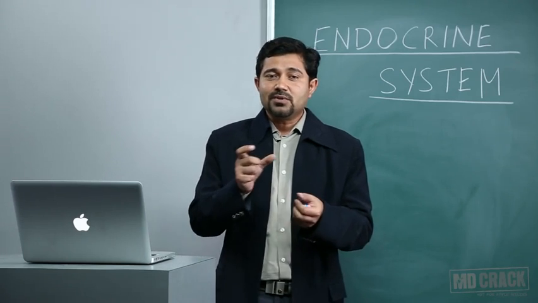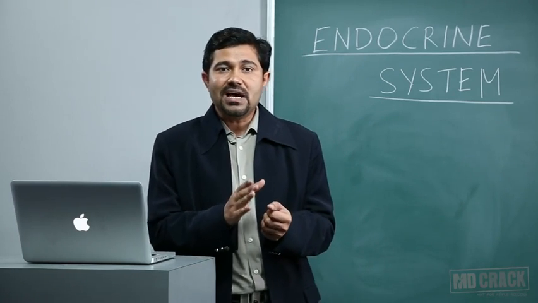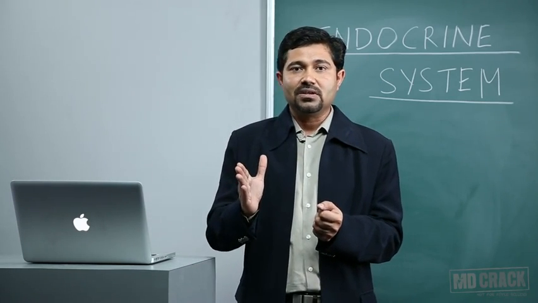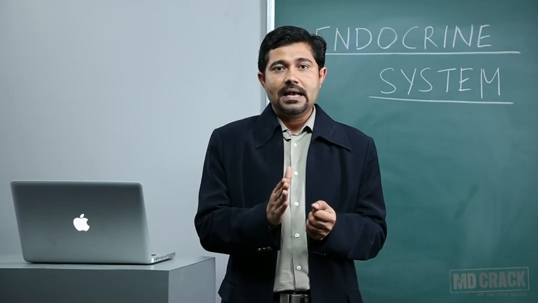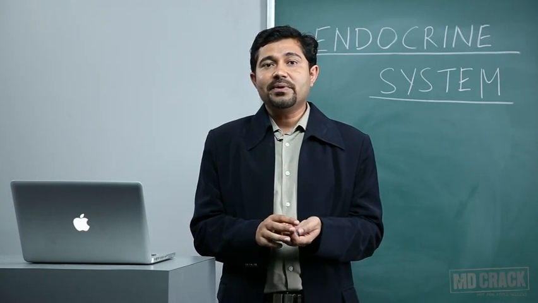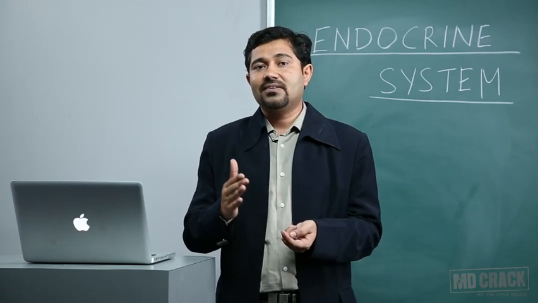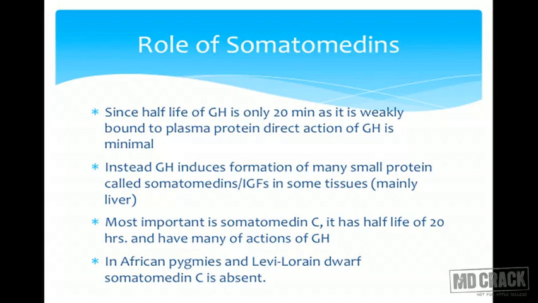Compared to growth hormone, the somatomedins have similar action. They are responsible for the growth. Not only that, the somatomedins have a very long half-life, about 20 hours or so. So most of the action of growth hormone is through somatomedins. Growth hormone acts over the tissues, mainly the liver, causing synthesis of somatomedin in the liver tissue. This somatomedin in turn causes the action of growth.